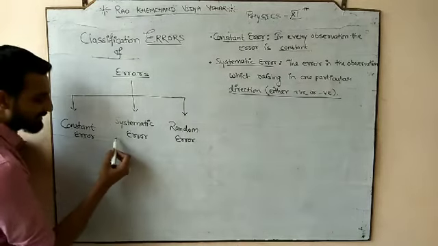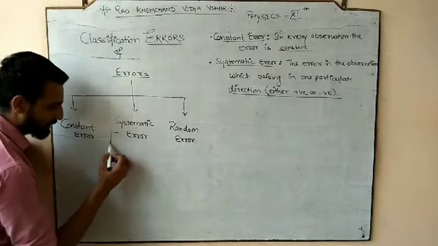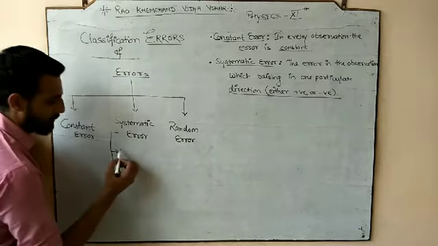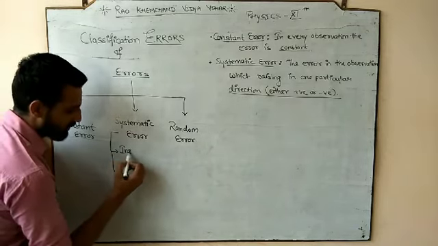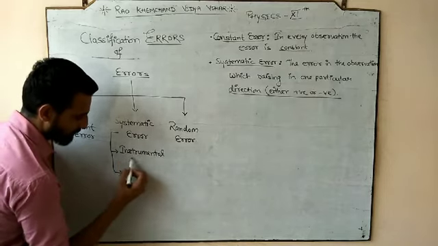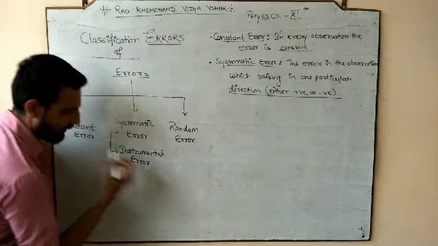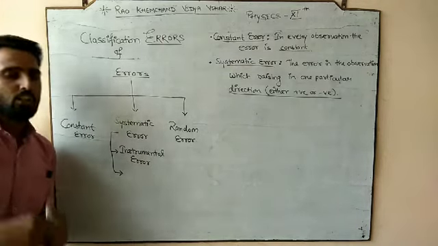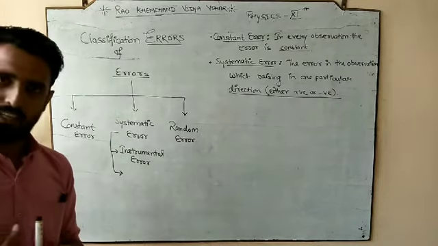But this systematic error is further classified into various categories. Number one is instrumental error. The error which arises due to a faulty instrument.